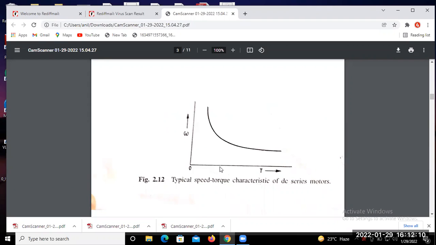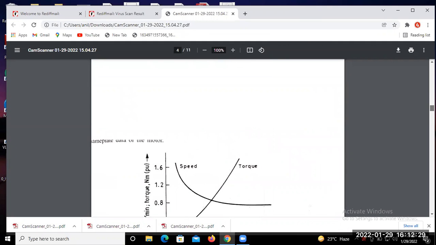At low torque, the speed is very high, but after that it slows down when the torque is increasing. So this is all about the hyperbolic equation for the characteristic of the speed and torque for the DC series motor.